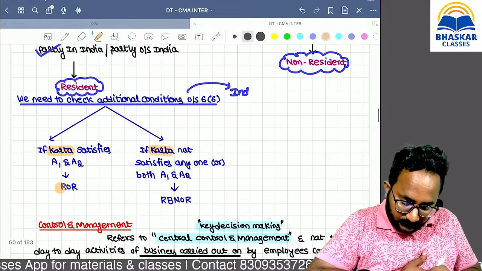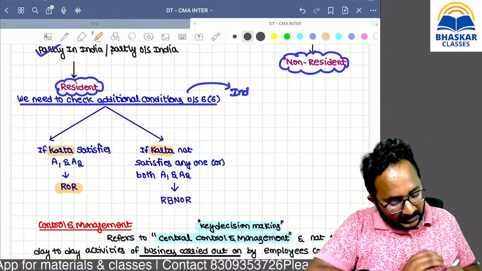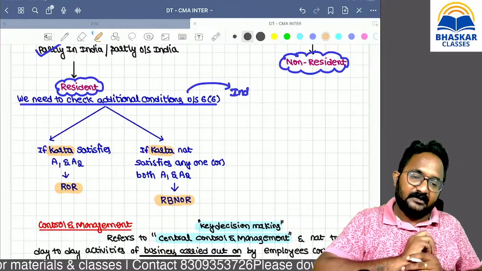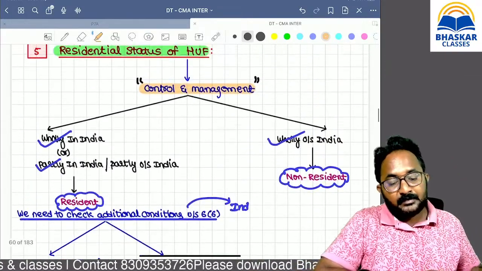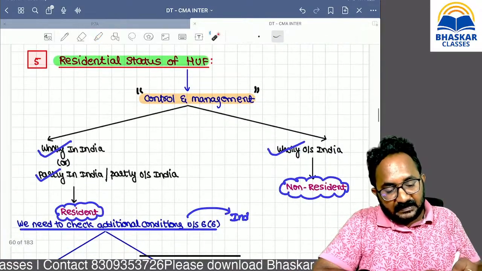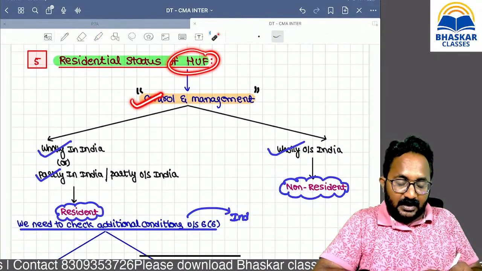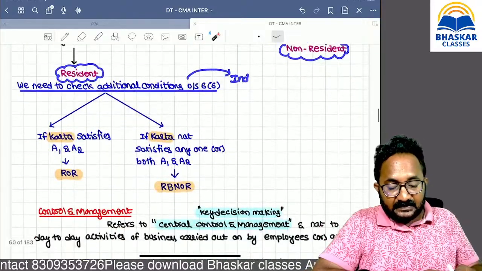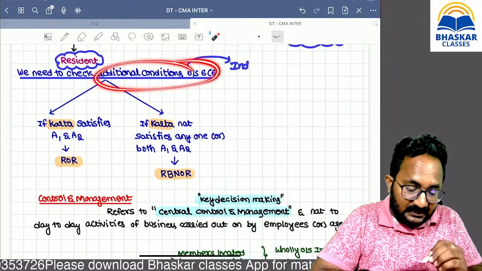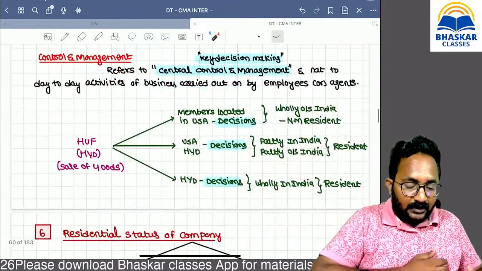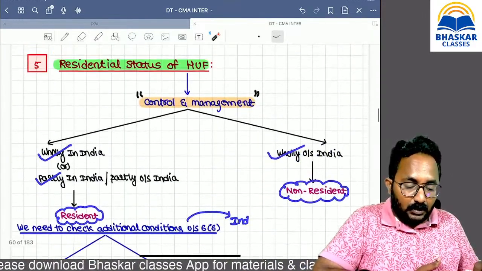If Karta satisfies both, then ordinary resident; if Karta does not satisfy, then resident but not ordinary resident. Remember, HUF residential status depends upon control and management, and ordinary status depends upon Karta's satisfaction of these additional conditions. Now I will tell you what we mean by control and management.